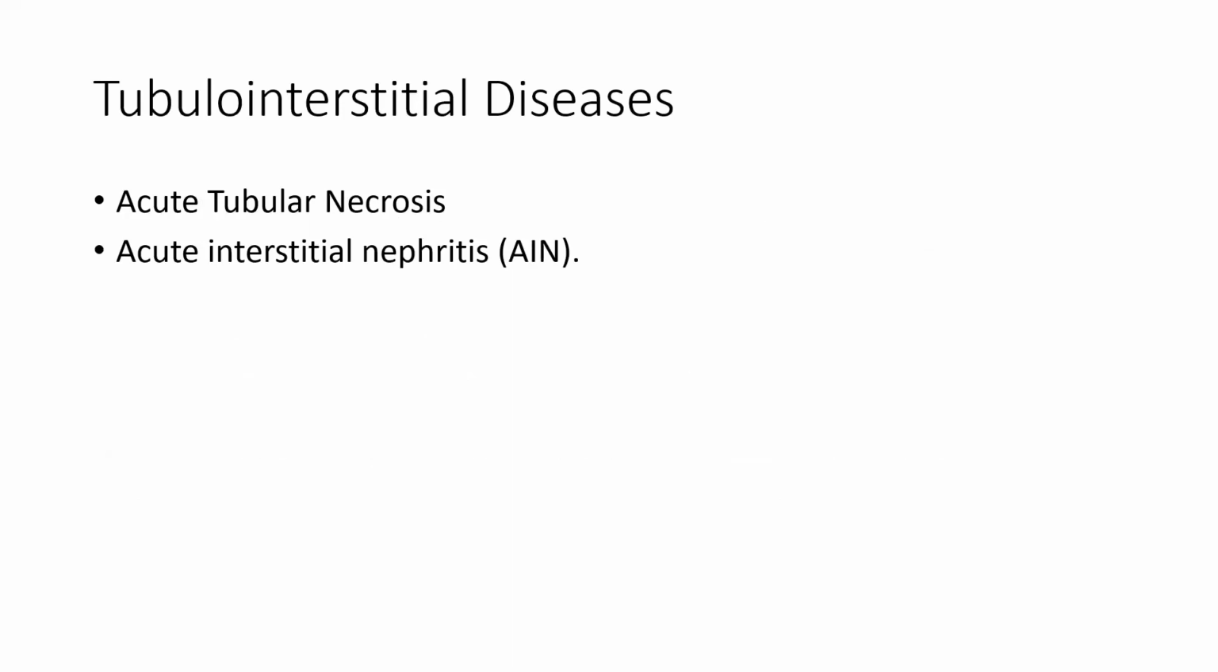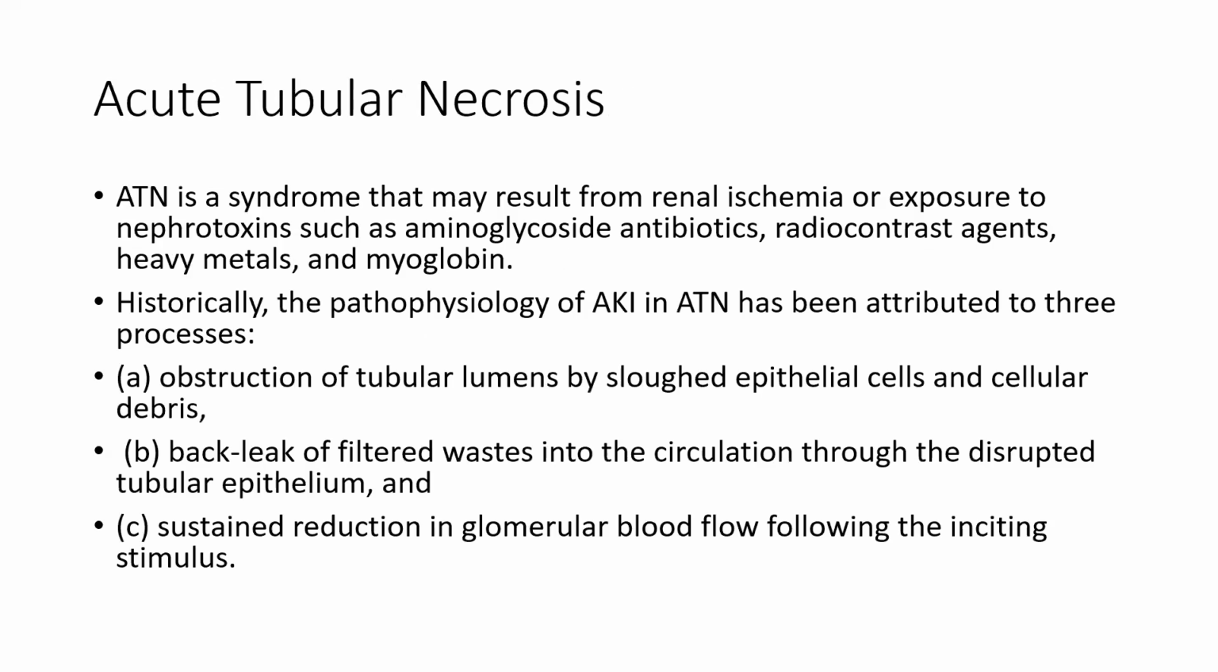Now, the next is tubulointerstitial disease: acute tubular necrosis and acute interstitial nephritis. Acute tubular necrosis is a syndrome that may result from renal ischemia and exposure to nephrotoxins, such as aminoglycoside antibiotics, radiocontrast agents, heavy metals, and myoglobin. The pathophysiology of AKI in ATN has been attributed to three processes: obstruction of the tubular lumen by sloughed epithelial cells and cellular debris, back leak of filtered waste into the circulation through disrupted tubular epithelium, and sustained reduction in the GFR following the inciting stimulus.